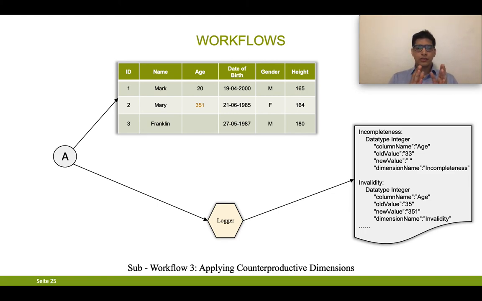So if we see the unclean data and the transformation logs, we can see for incompleteness, that means for the completeness quality dimension applied counterproductively, the column name is age, the old value was 33 and now it is blank. Same for invalidity. Earlier it was 35, now it is 351. That is an invalid value. And that is done by the framework.